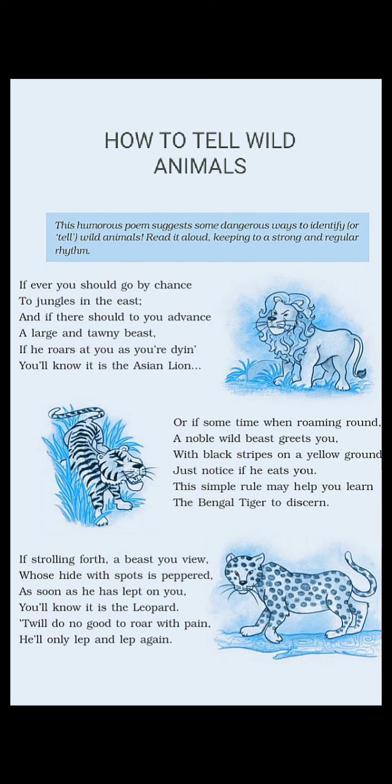So let us talk about strolling forth. I have already told you that it is moving ahead. Peppered here is related to pepper, so it is a name of a spice, but here it is the dots on the skin of the leopard. And then the difficult word here is lap again, and lapped spelling in the third line is wrong. That is poetic license, that the poet can use any spelling just to create the rhyming effect in the poem, and they can even write the wrong spelling.